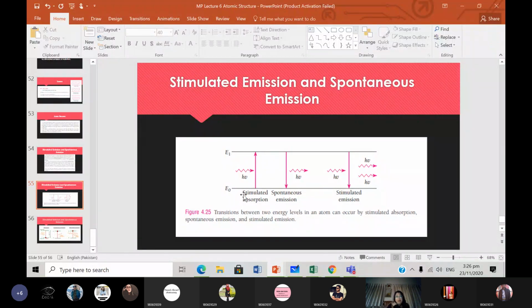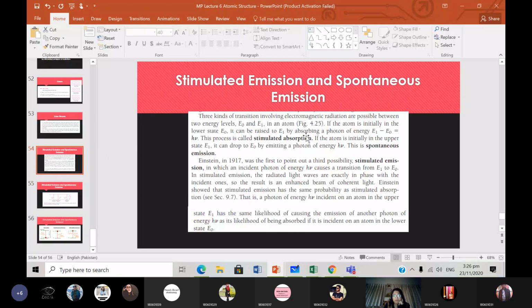Stimulated means that a photon has stimulated the absorption to take place. The photon has been there to stimulate this absorption and this jump from the lower state to the higher state. That's what we call stimulated absorption. So basically, if we have an atom initially in the lower state, E0, it can be raised to the higher state by absorbing a photon. This is called stimulated absorption.